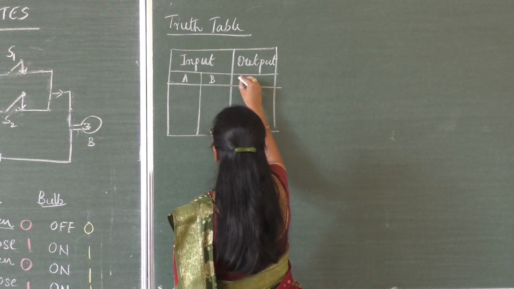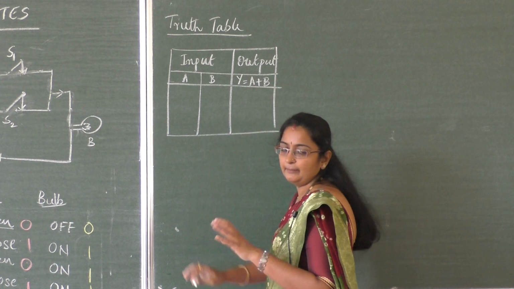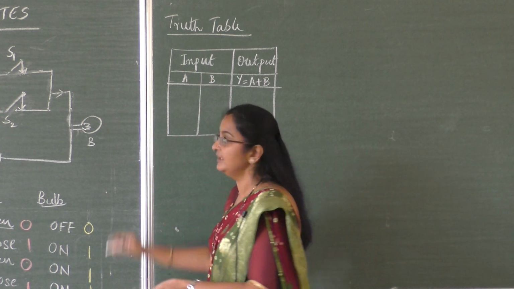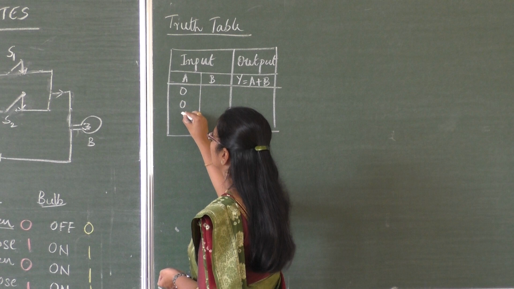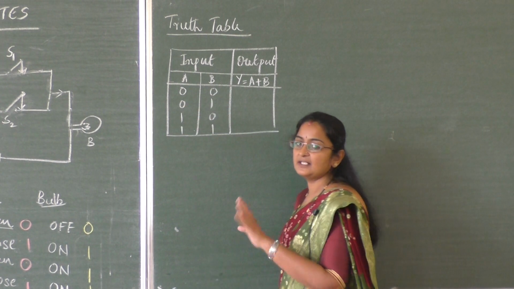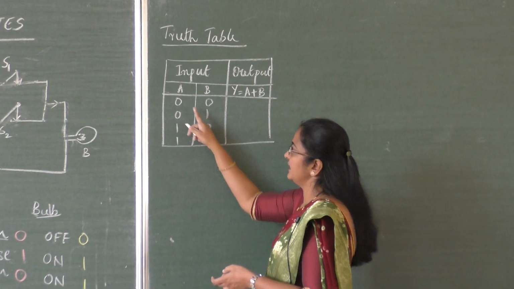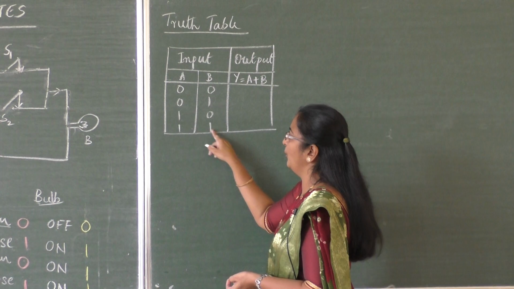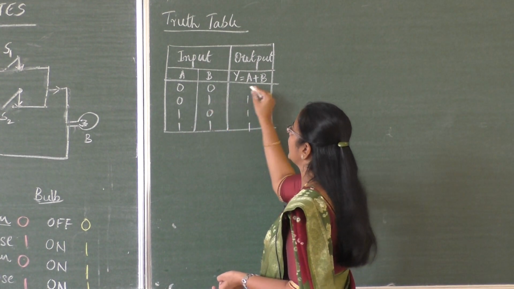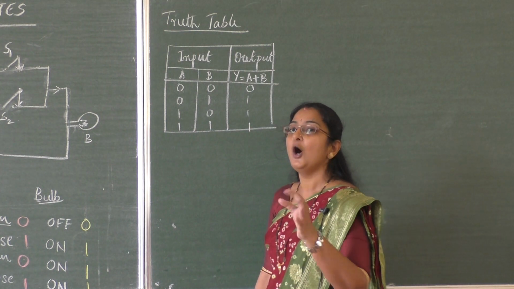A, B, I have to write output as A or B. Now to remember the options in truth table, 4 options for 0 and 1. A can have 0, 0, 1, 1. This one 0, 1, 0, 1. So like this it is easy to remember. And when either A or B or both are 1, then only output is 1. So in these cases output will be 1. When both are 0, output is 0.